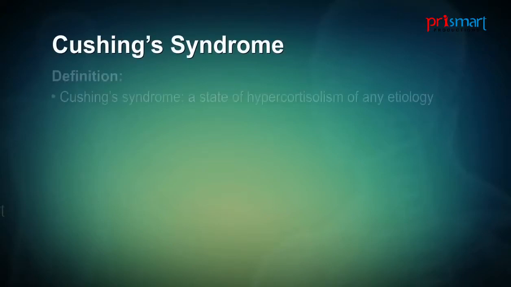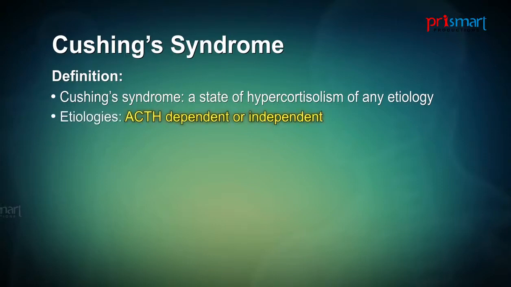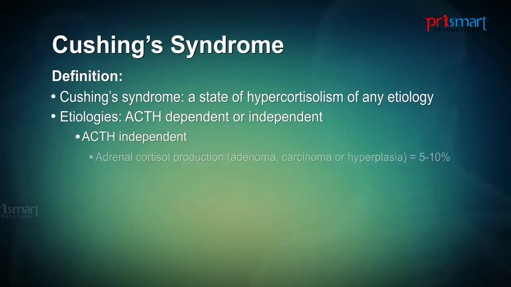Cushing syndrome, a state of hypercortisolism of any etiology. These may be due to either ACTH-dependent or independent processes. Let's turn first to ACTH-independent processes, and these occur when the adrenal gland produces cortisol directly, such as from an adenoma, carcinoma, or hyperplasia, and account for approximately 5 to 10% of the causes of Cushing syndrome.